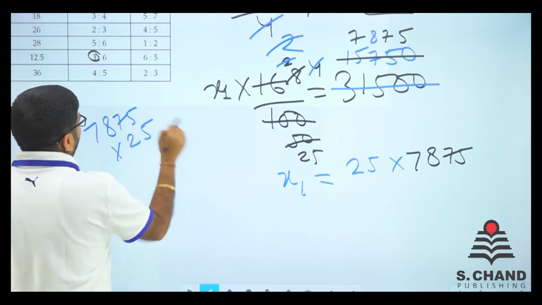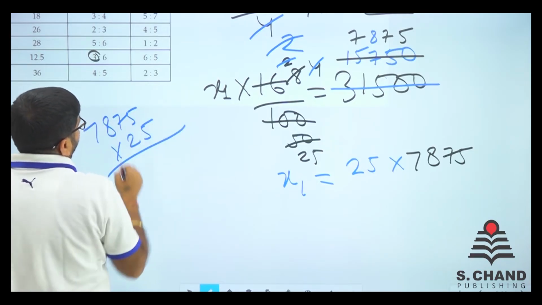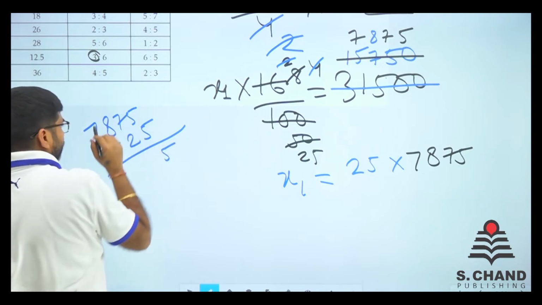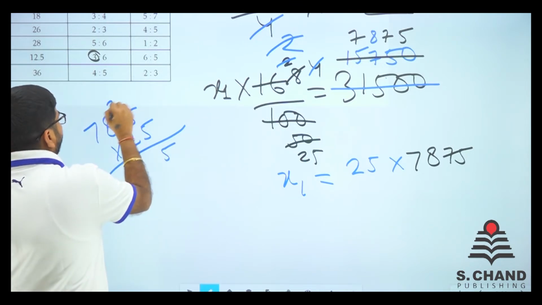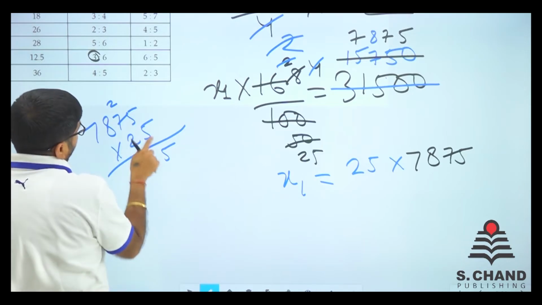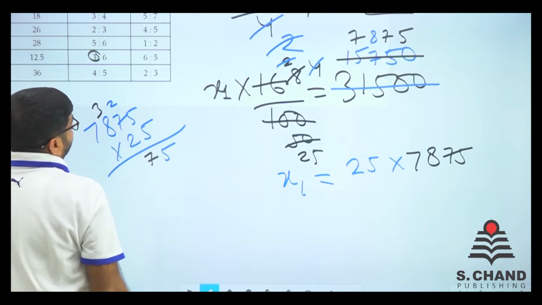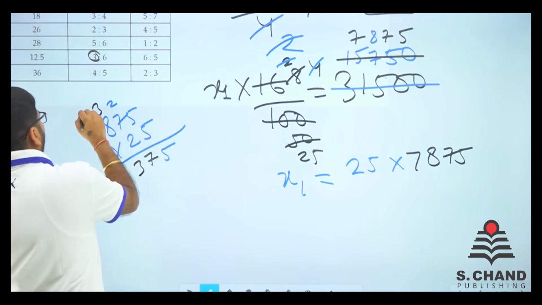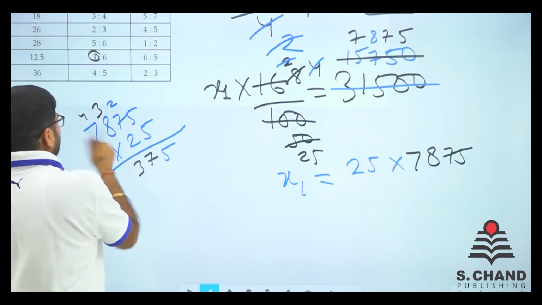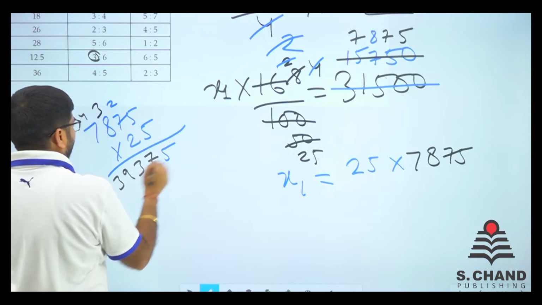When multiplied by 25, 5 5s are 25. 5 5s are 25, 2. 5 7s are 35, 37 we have, 3 is the carry, 5 8s are 43, so 3, 4 is carry, 5 7s are 35, 39.